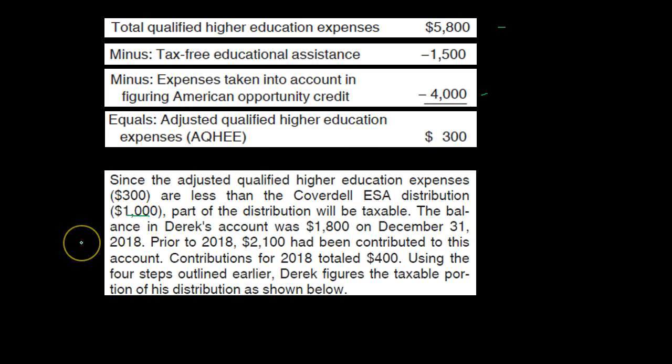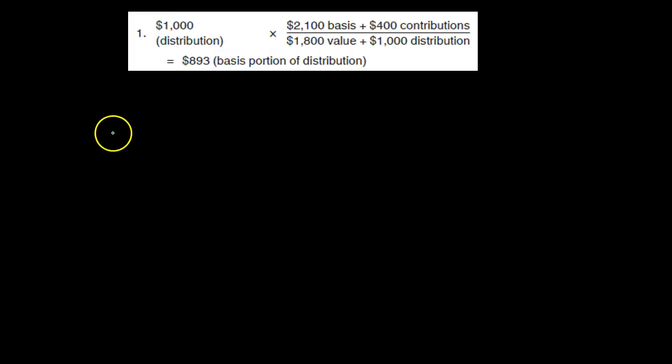The balance in Derek's account was $1,800 on December 31st, 2018. Prior to 2018, $2,100 had been contributed to his account. Contributions for 2018 total $400. Using the fourth step outlined earlier, Derek figures the taxable portion of his distribution as follows below.